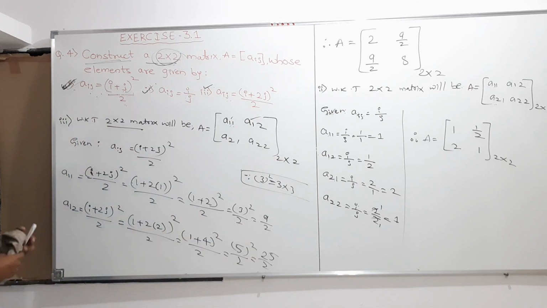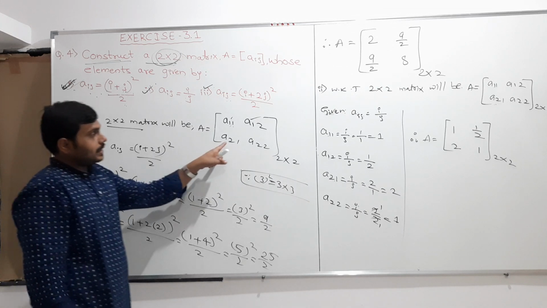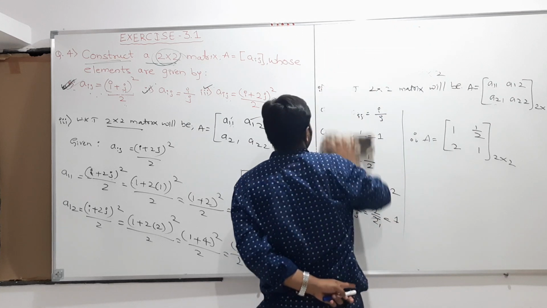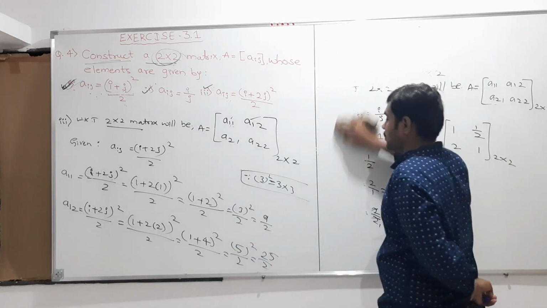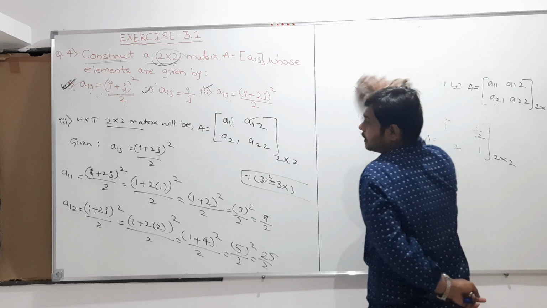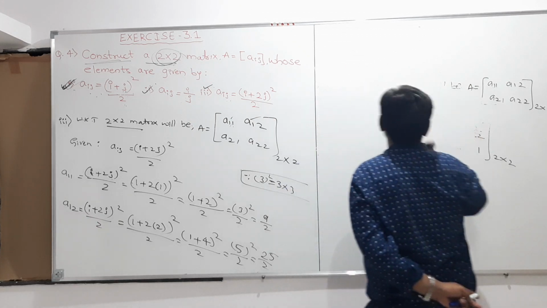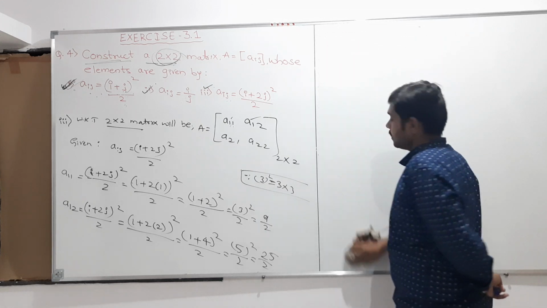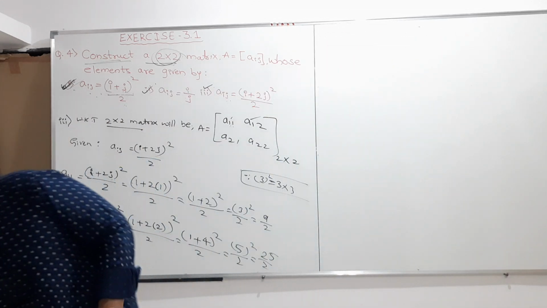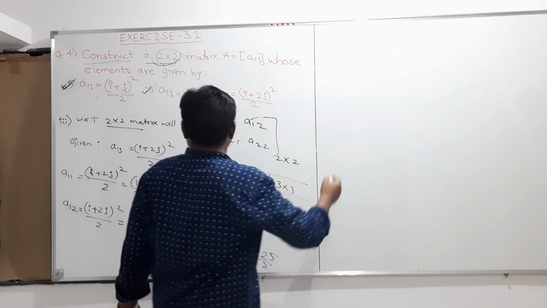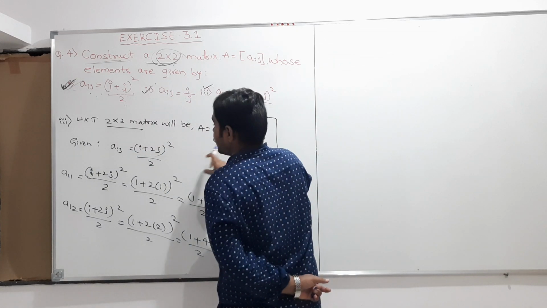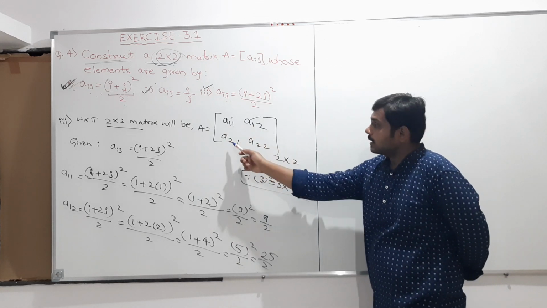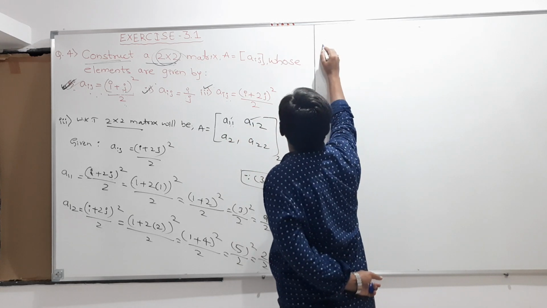And the remaining values, we should write here. I need A21 and A22. So next you can calculate A21 and A22. I calculated A11 and A12. Next I'll take A21.